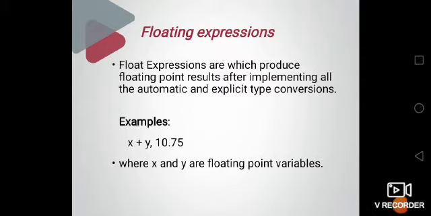Floating expression. This expression produces a floating point result after implementing all the type conversions. For example, x plus y, where x and y are floating point variables. So suppose you are given the value x equal to 5 and y equal to 5.5, the output will be 10.5. So the result won't be rounded off, it will be in decimal format. So it is called a floating expression.